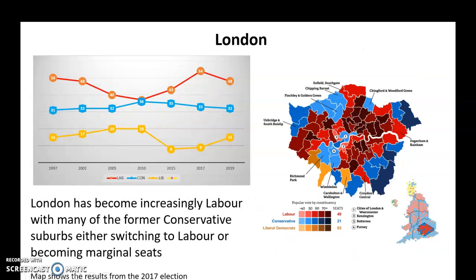In London, it's gone the other way in many respects. It was pretty Labour. They had a bit of a wobble in 2010, but Labour have reasserted themselves as the dominant party in London. It's become increasingly more Labour, I would say. And some of these really posh suburb areas of London have also flipped over to the Labour Party, really since 1997, and have continued to do so. So even those posh suburb bits of London are turning a bit more red. So London has become more Labour.